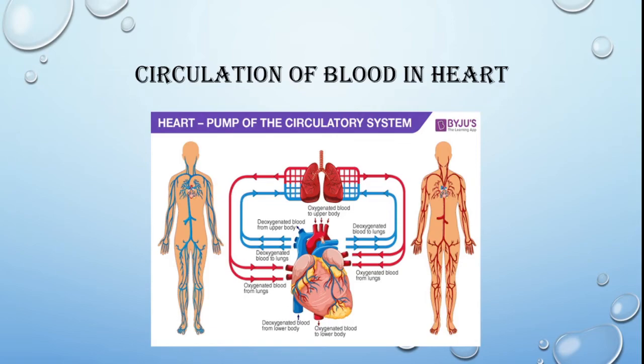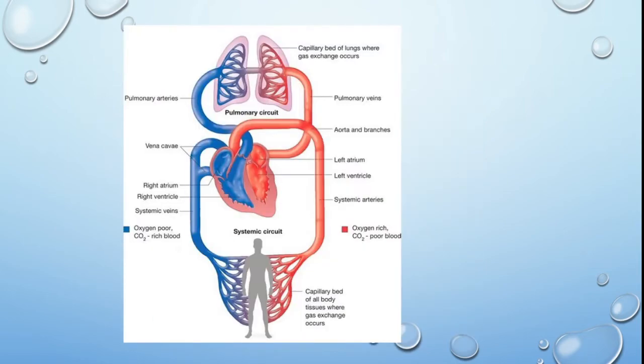Then from there the oxygenated blood from the lung is brought to the left auricle, then it passes to the left ventricle. From the left ventricle through the aorta it moves to different parts of the body.